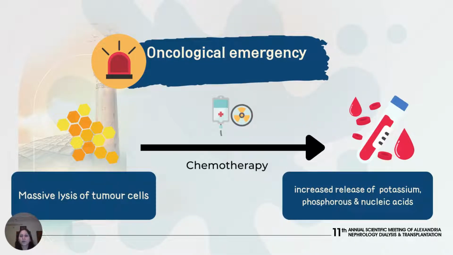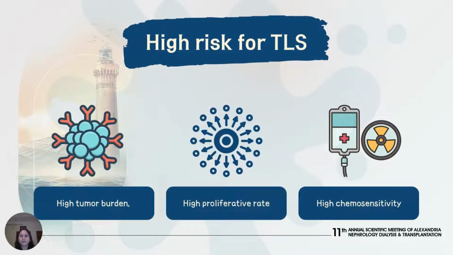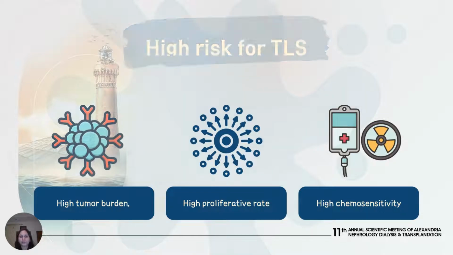Tumor lysis syndrome is an oncological emergency due to the massive lysis of tumor cells, which releases vast amounts of potassium, phosphorus, and nucleic acids into the blood. Tumors that have a high risk of going on to tumor lysis syndrome have high tumor burden, high proliferative rate, and chemosensitivity.